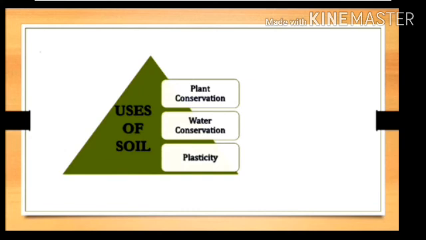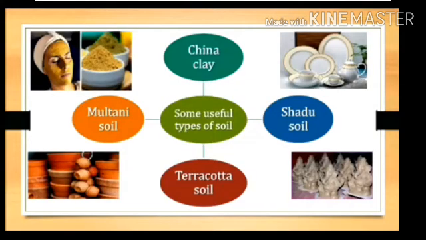Now see the next part. There are some useful types of soil. The first one is china clay. What is it? China clay is white in color and it is used to make crockery, bathroom tiles, tanks, laboratory apparatus, masks, jars, etc. So for making these articles, china clay soil is used.